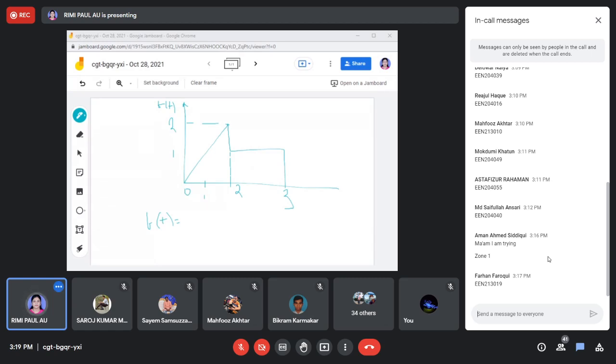Okay, so there are also 3 more steps to solve this final solution. To get the final solution, you have to go 3 more steps. So please keep some portion here. When we'll solve in the Laplace transform, then we'll solve this problem again.